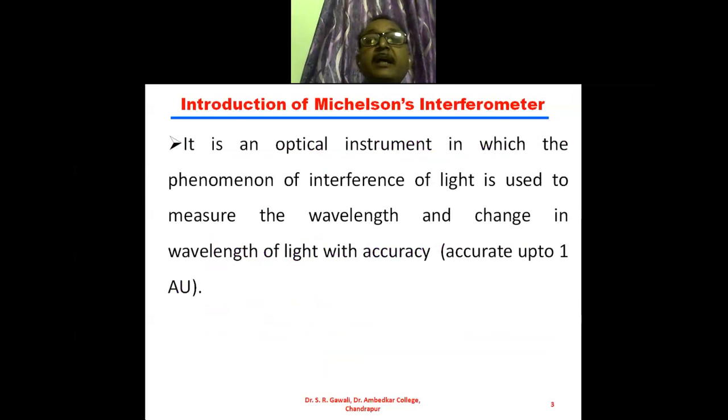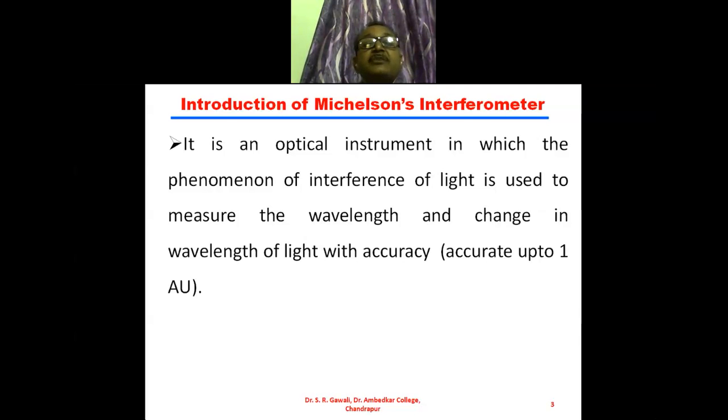So what is the Michelson interferometer? We have seen this previously. An interferometer is an optical instrument in which the phenomenon of interference of light is used to measure the wavelength and the change in wavelength of light with accuracy.